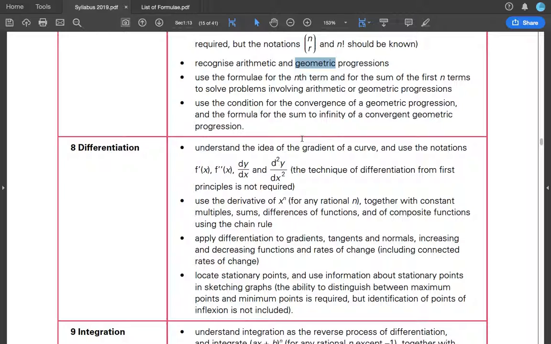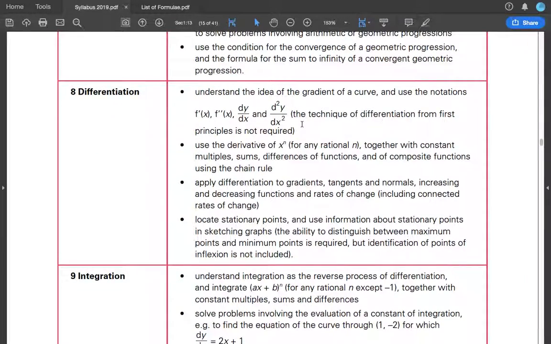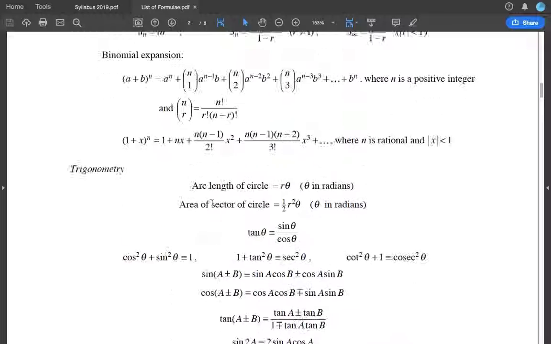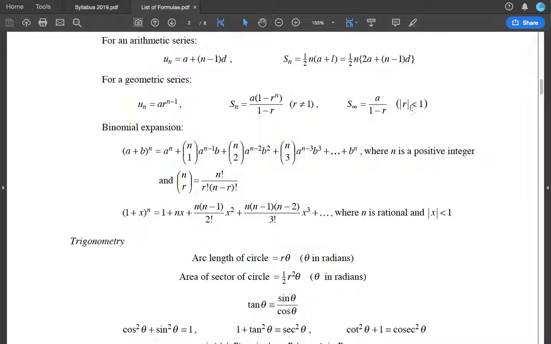To calculate sum to infinity, you must know that you can only calculate the sum to infinity for a convergent geometric series. This is given in the data booklet: modulus of r, which means the common ratio, must be in between -1 and 1, so it cannot be equal to 1 or -1. Okay.